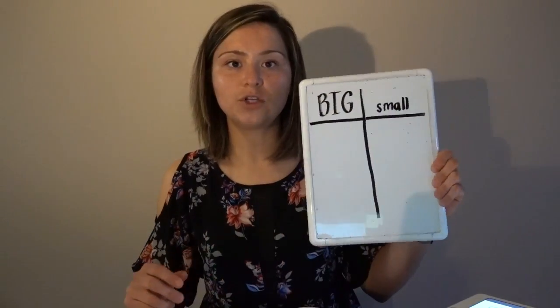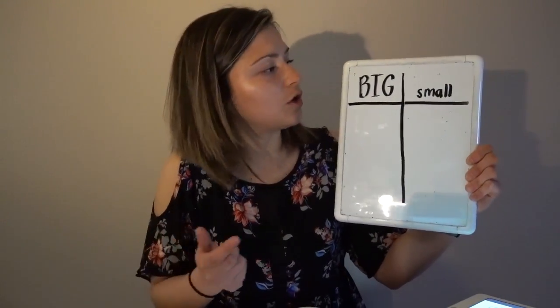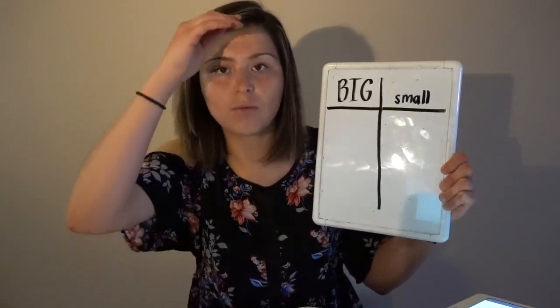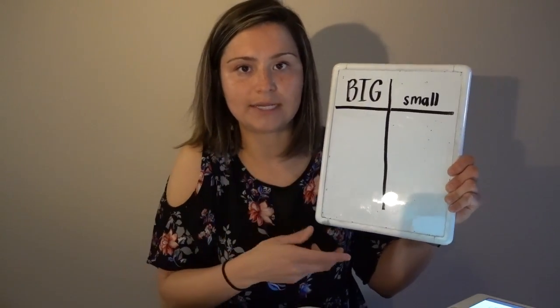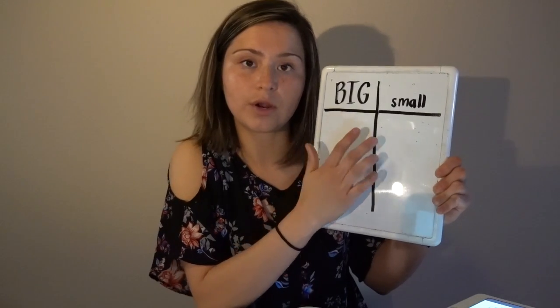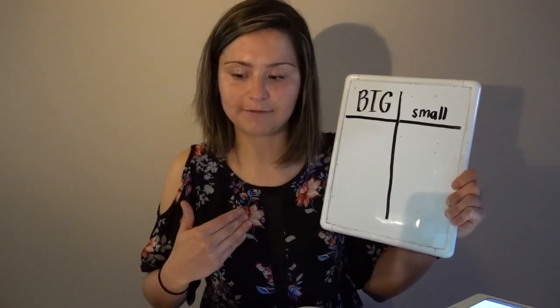We're gonna go back to the chapter and look at the reasons why Wilbur's day is dreary, and we're gonna decide if they're big worries or small worries. So if you wanna do this with me, I'll give you a second. You can go ahead and create a T-chart, on paper or a whiteboard, and on one side I wrote big and on the other side I wrote small. So we can write down whether this was a big worry or a small worry. And maybe we can even think about these and how they apply to our life.